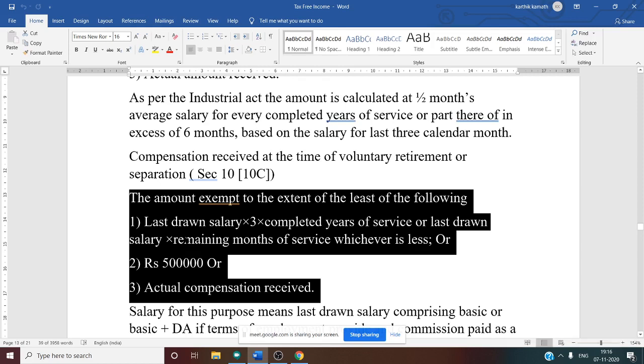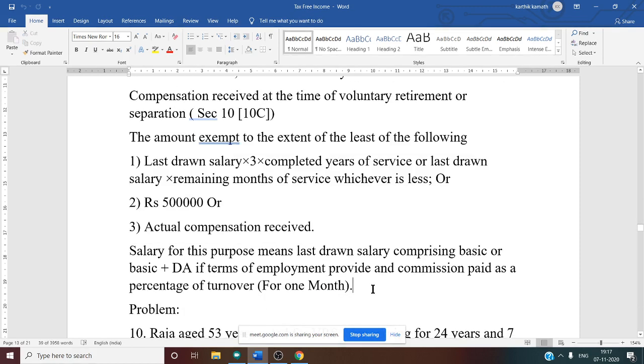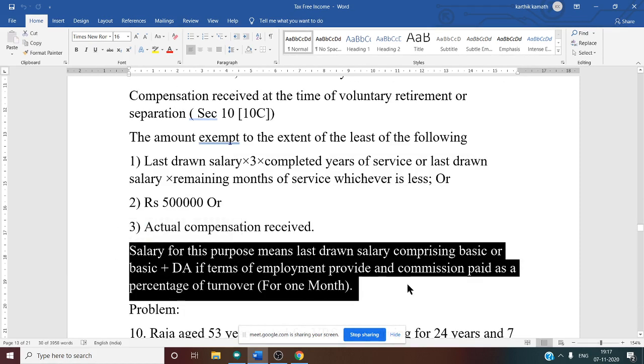So let us see the first condition: last drawn salary into 3 into completed years of service. That is the first condition. Or either way you can calculate the first condition, or last drawn salary into remaining months of service, whichever is less. Yes. Or 5 lakh, or actual compensation received. Among these, whichever is less. Salary for this purpose is only basic, or basic plus DA if the terms of employment provide, and commission paid as a percentage of turnover, that is for 1 month.